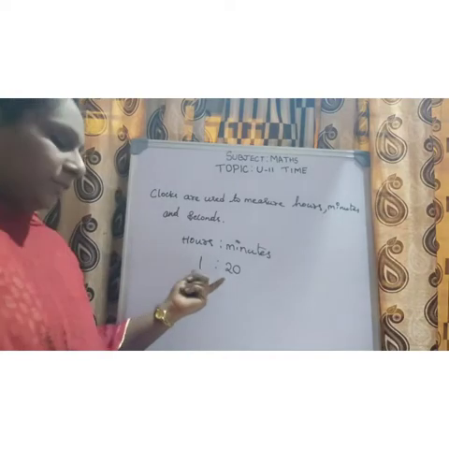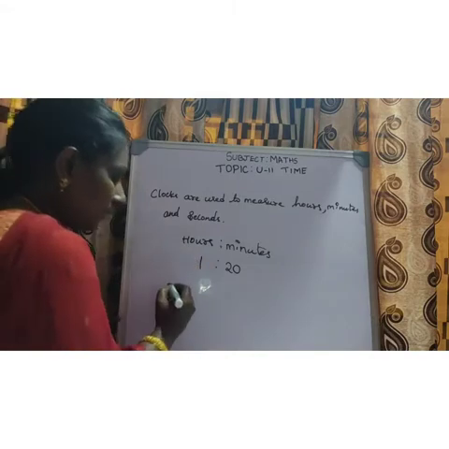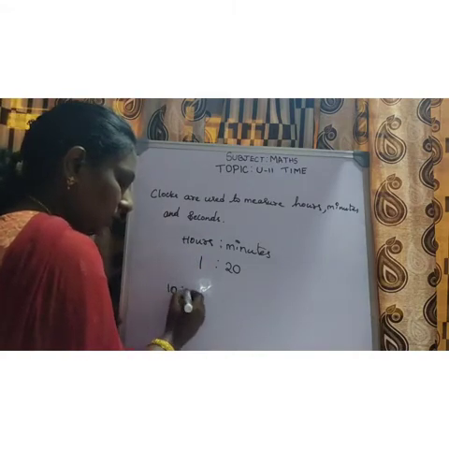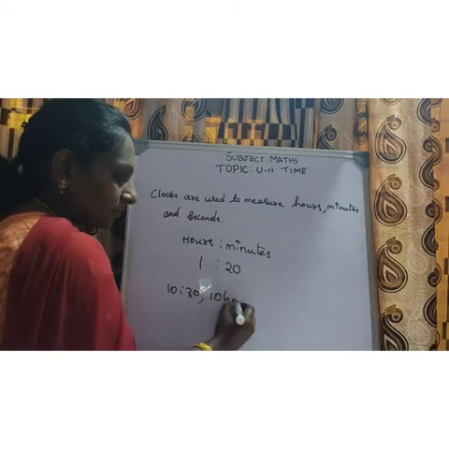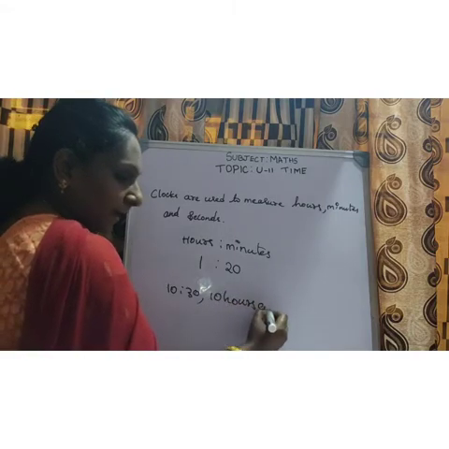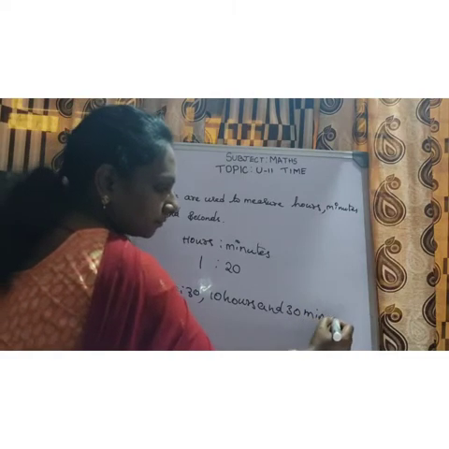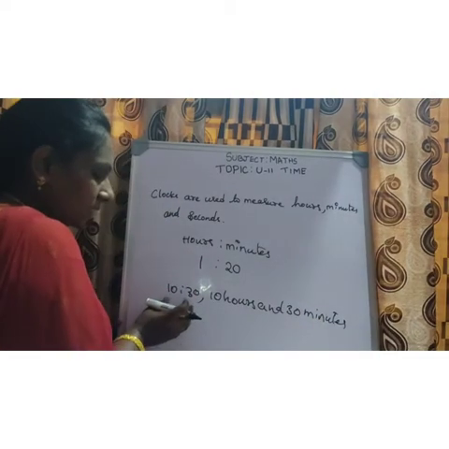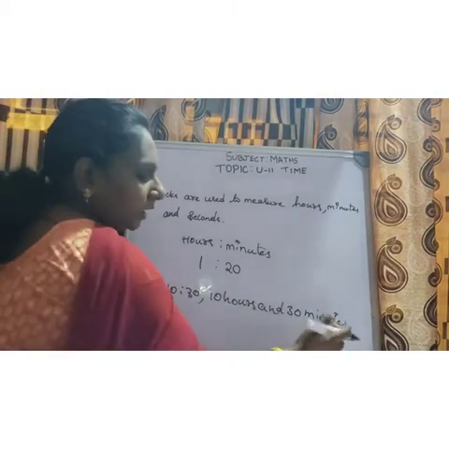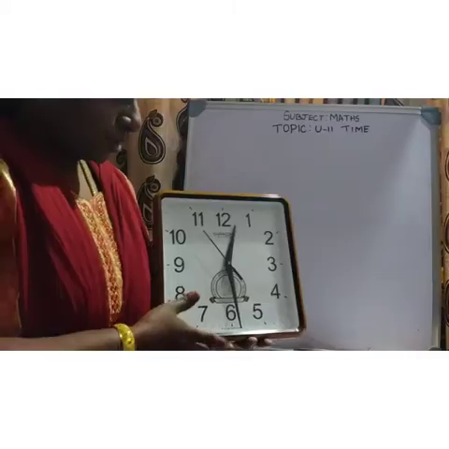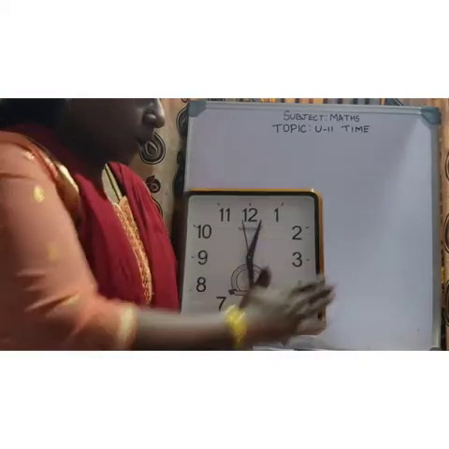Yes, see, we can see it on the mobile phone. Now the time is 10 o'clock 30 minutes. So it means 10 hours and 30 minutes. If it is 10:30, that means 10 hours and 30 minutes. Okay, this is called an analog clock.